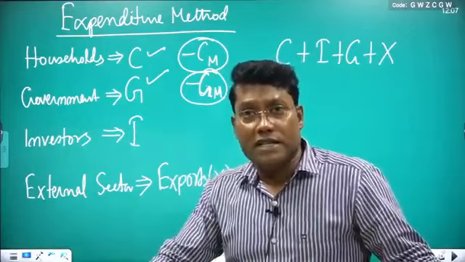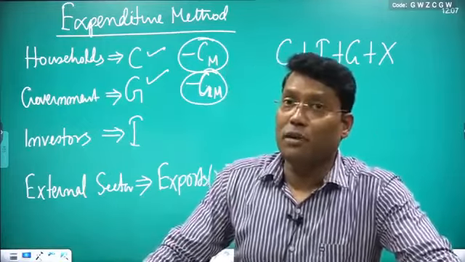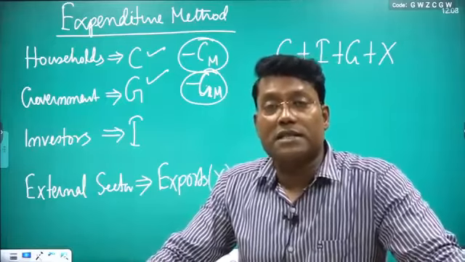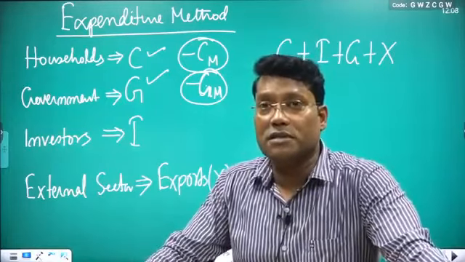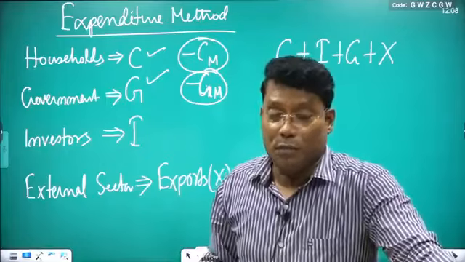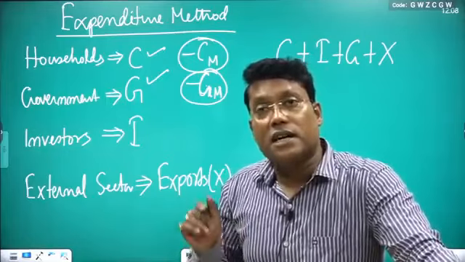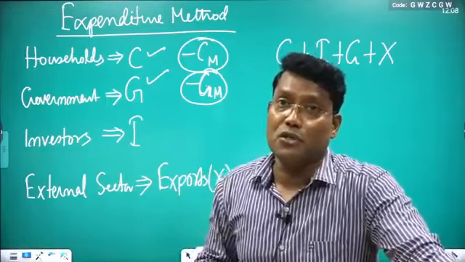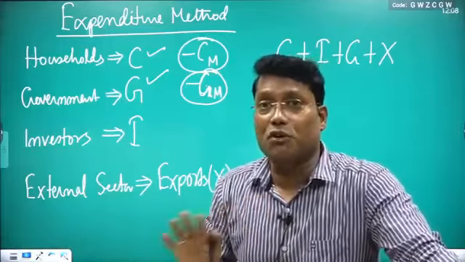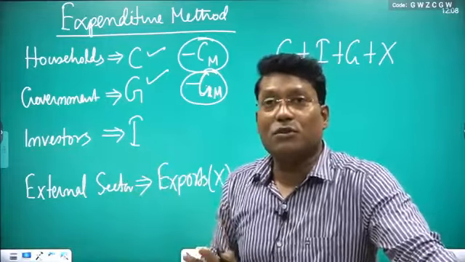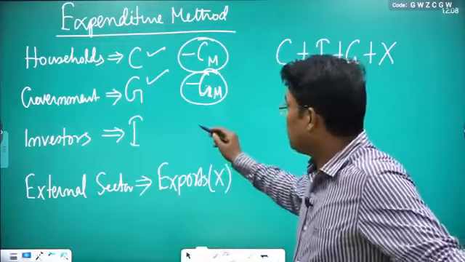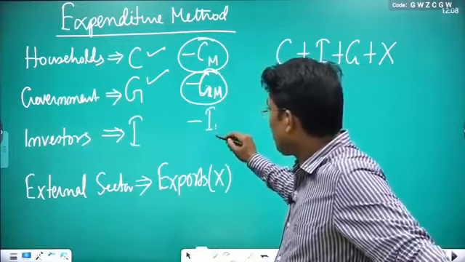Investors are investing in the country, but do you really believe 100% of the amount they are spending is on domestically produced goods and services? The answer is no. Investors also import from other countries so many machineries, equipment and inputs. They are spending on that, but those goods are not the output of my country. So we have to subtract IM.